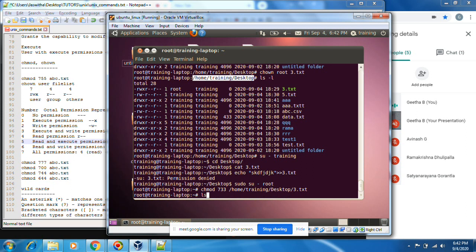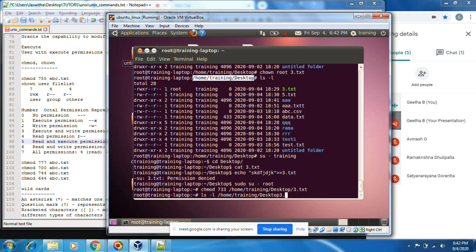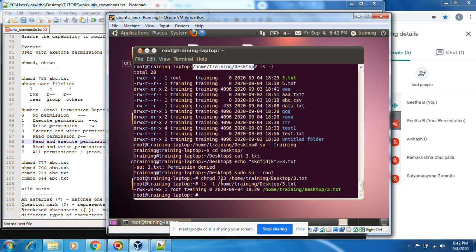Now you see ls -l 3.txt. Now I have given write permissions and execute permissions.